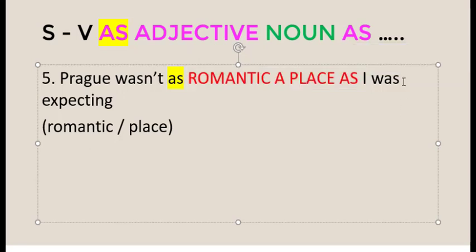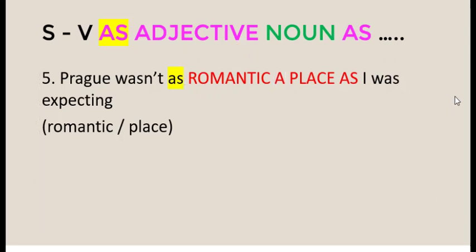Take a look at this one, guys. For "as," the article "a" is placed before the noun. While if you use "such," the article "a" is placed before the adjective. Okay, let's continue to number 6.